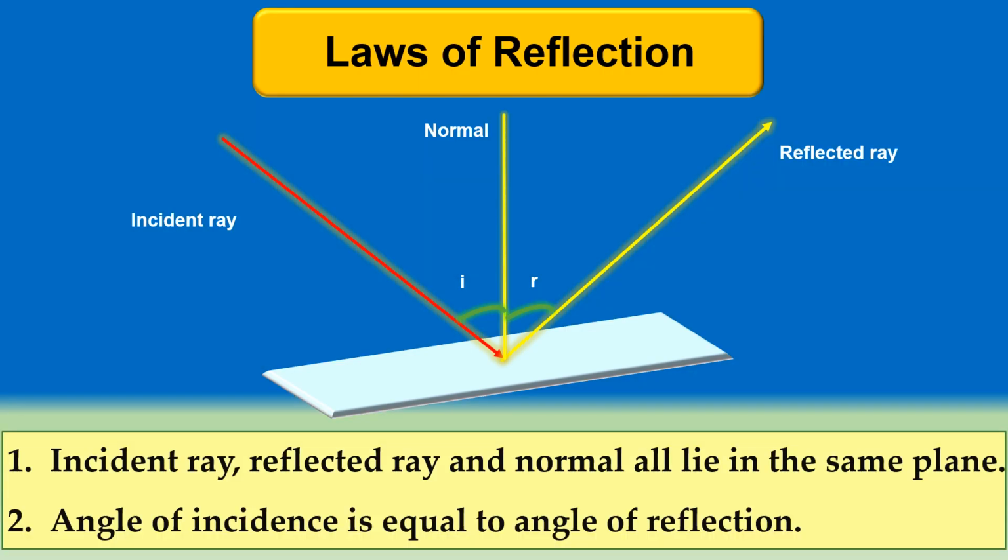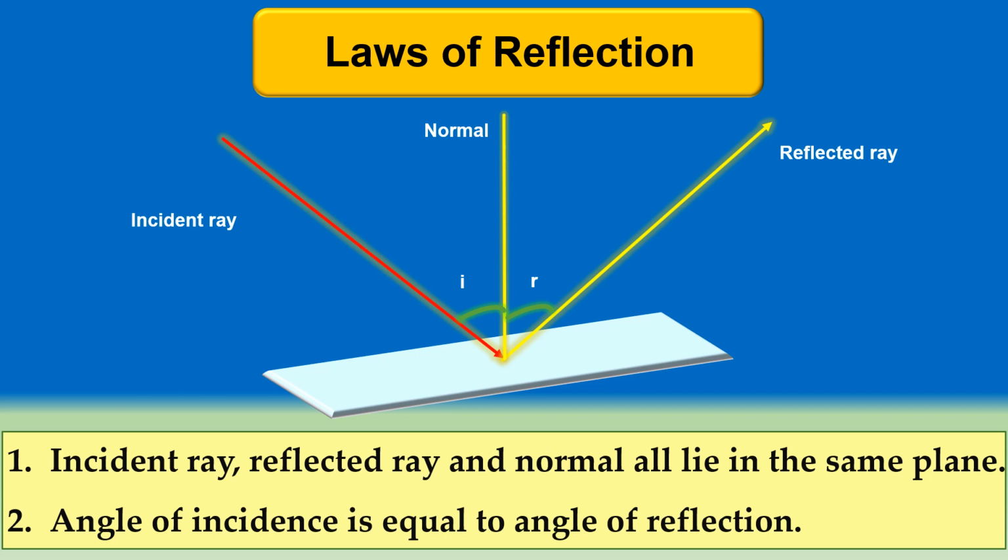Now the laws of reflection. These are very important laws. There are so many chances that this will come in your exam. So what are the two laws of reflection? First, the incident ray, reflected ray, and normal all lie in the same plane.